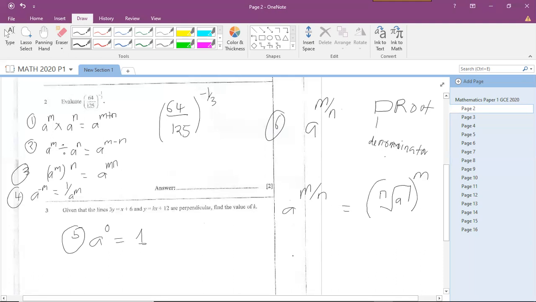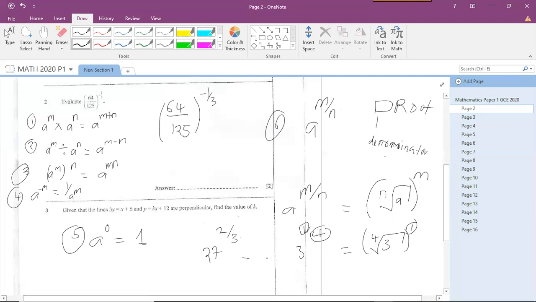So if I have a fraction like 3 raised to the power 1 over 4, it's going to become the 4th root of 3 raised to the power of 1. So you can see that here the denominator became the root and the numerator became the power. If I have another one, let's say 27 raised to the power 2 over 3, 3 is the denominator and 2 is the numerator.